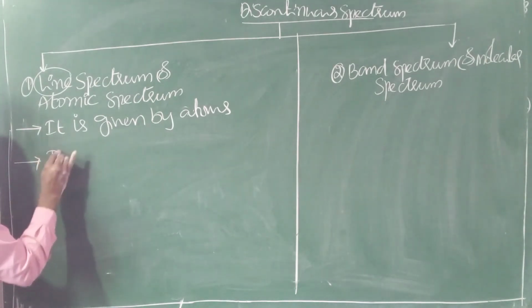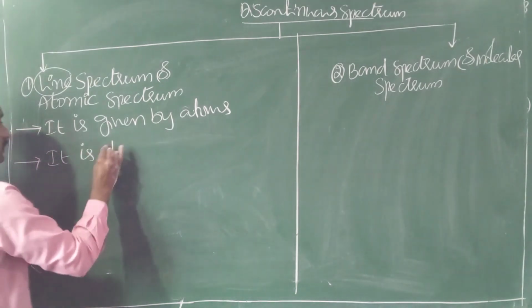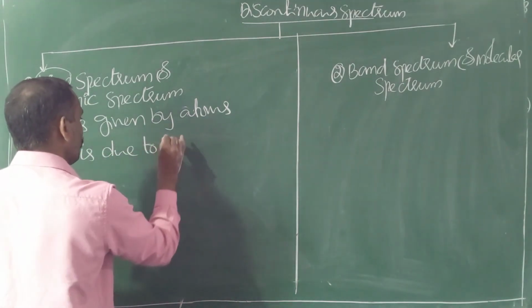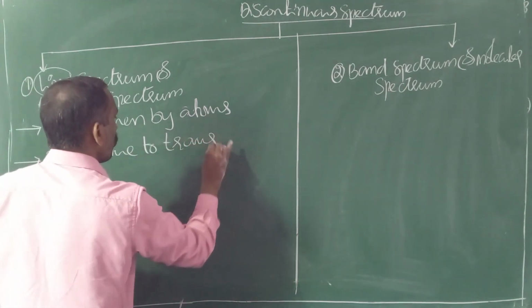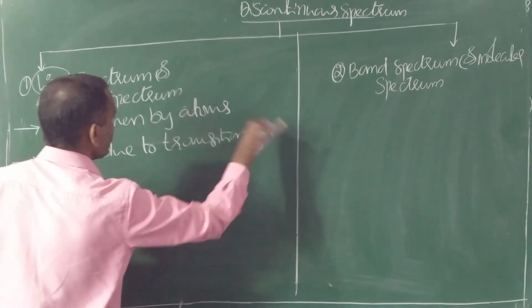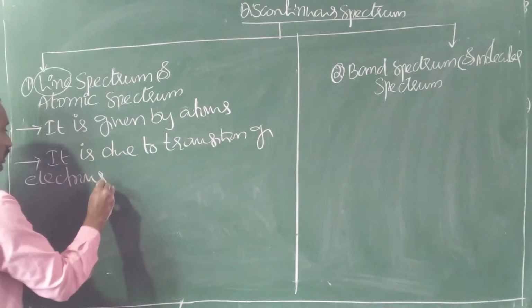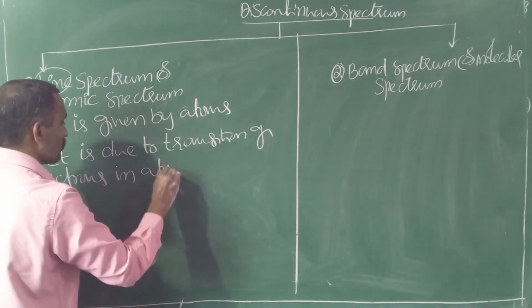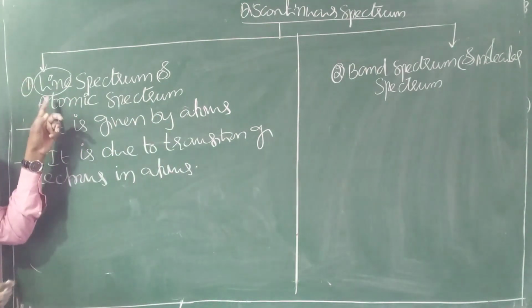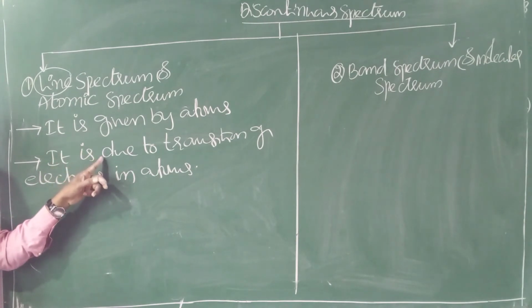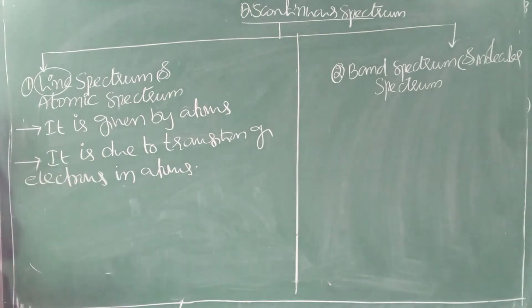Next, it is due to transition of electrons in atoms. So this line spectrum arises due to transition of electrons in atoms.